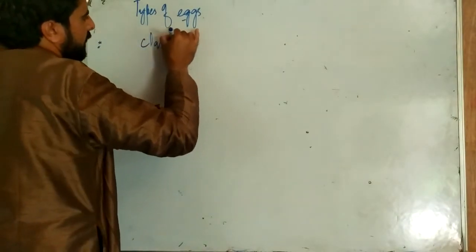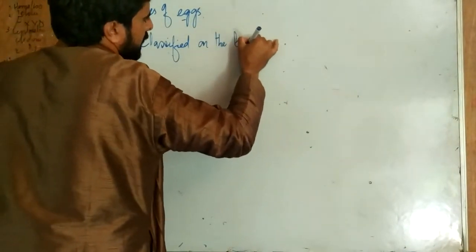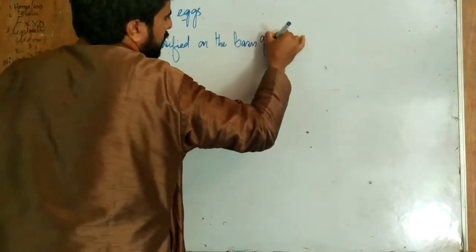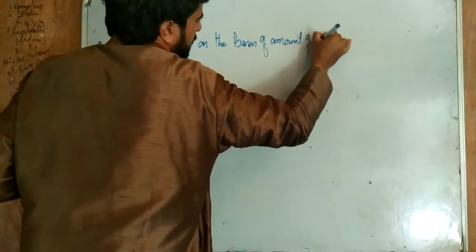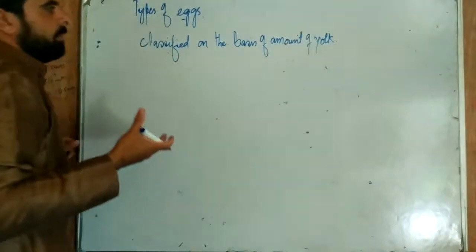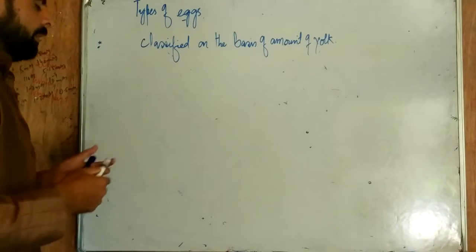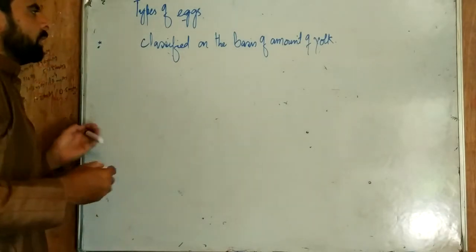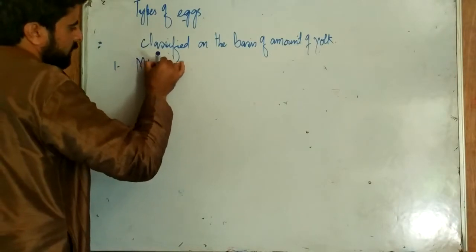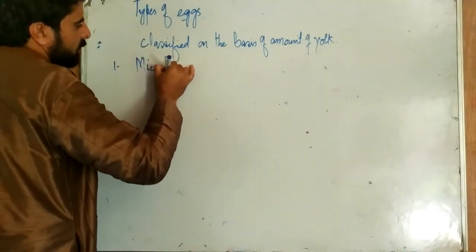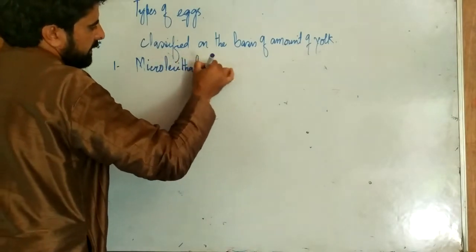Eggs are classified on the basis of the amount of yolk. How much yolk is present there? On the basis of that we have classified them. The first one we have is microlecithal eggs.